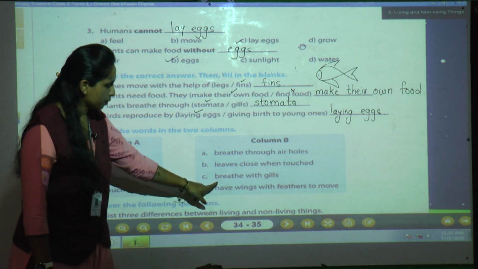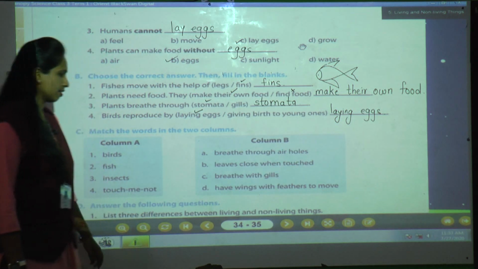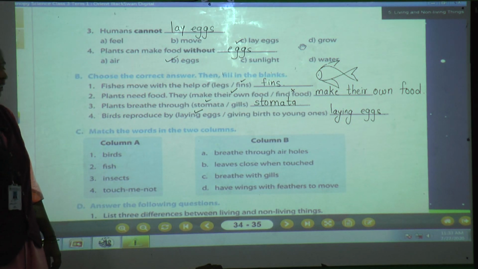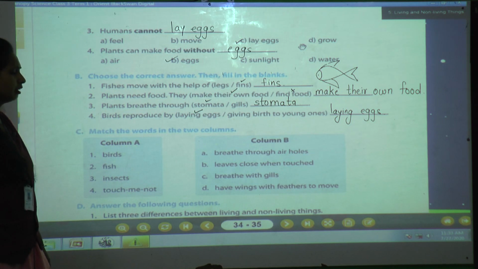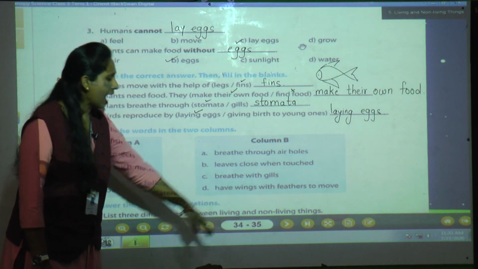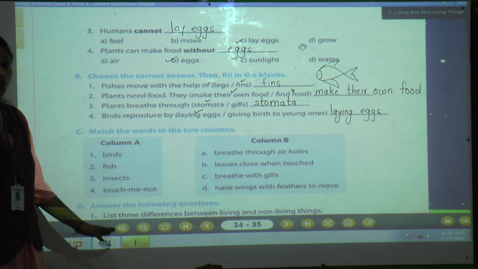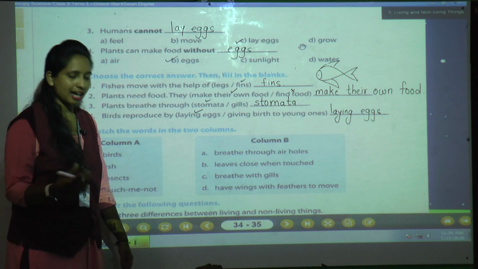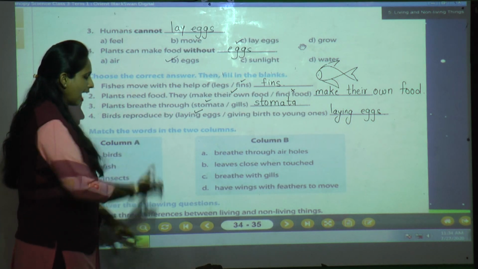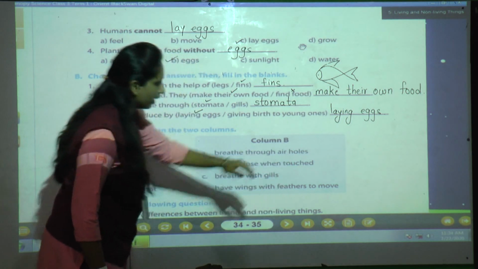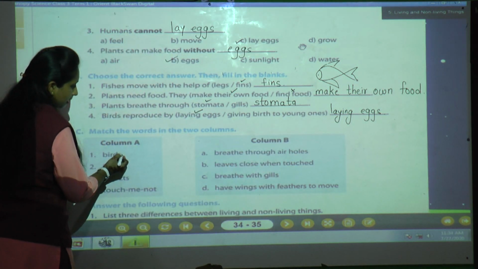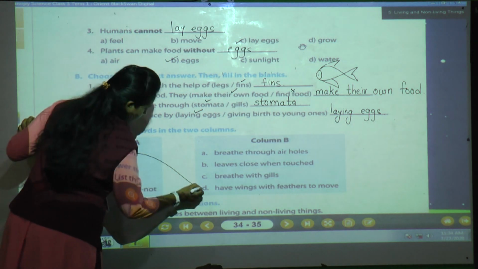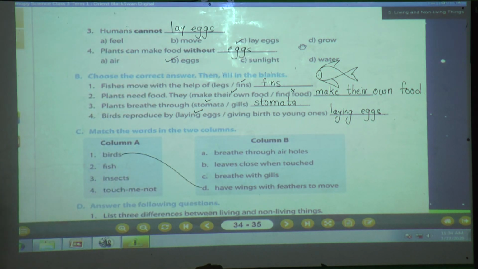Now we'll move to the C option. Breathe with gills. Yes, breathe with gills. Is it the correct answer? No. Who breathes with gills? Fish. The last option they have given, have wings with feathers to move. Yes. Just as humans have legs to move, birds have wings with feathers to move. So what is the correct answer? Option D. So tick the option D. Okay. Got it till here?